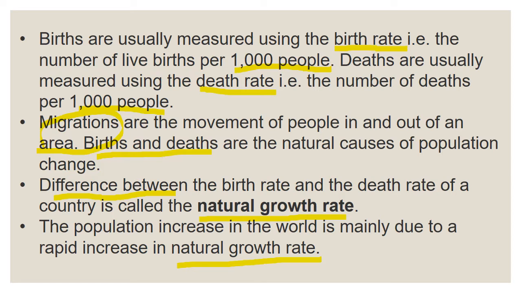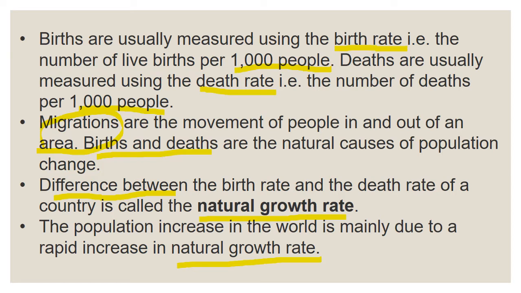Birth and death are natural causes of population change. What is the first natural cause of population change? Birth and death. The difference between the birth rate and death rate of a country is called the natural growth rate.